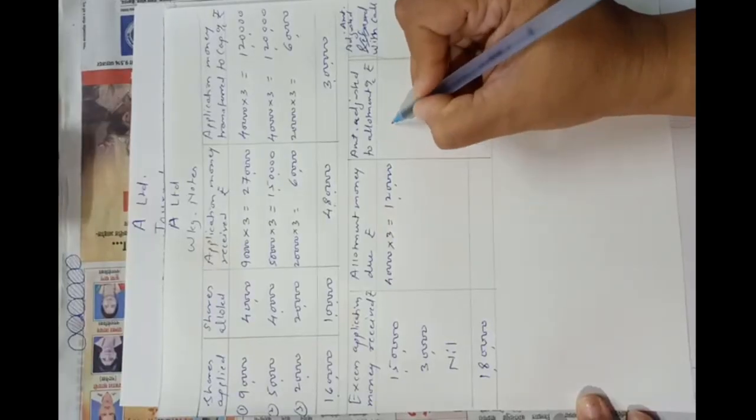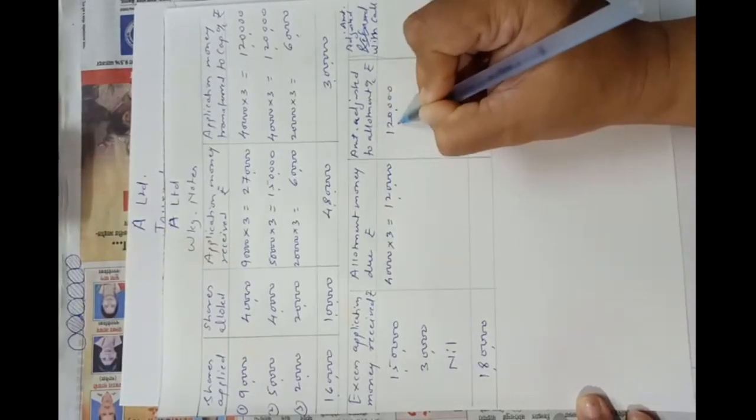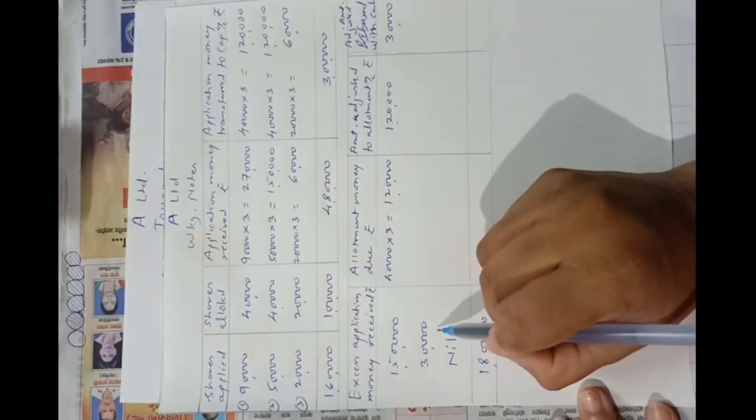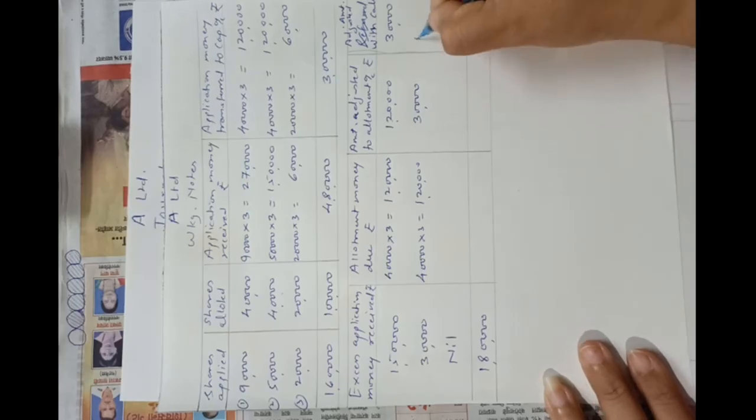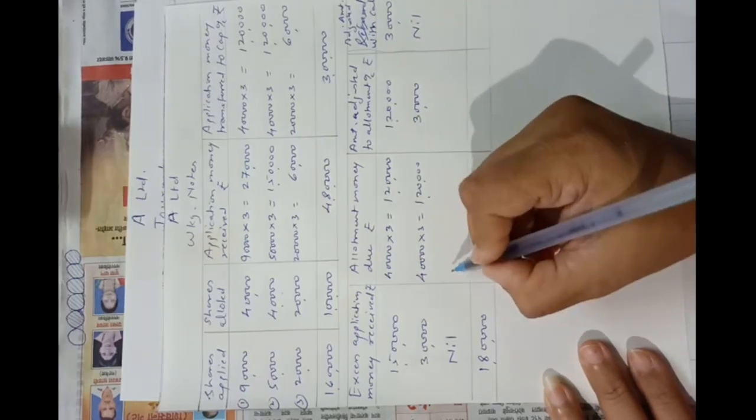So out of 1,50,000 we will adjust 1,20,000 with allotment obviously, and remaining amount 30,000 will be adjusted with calls as per the given instruction. Okay, so nil amount will be adjusted with calls.